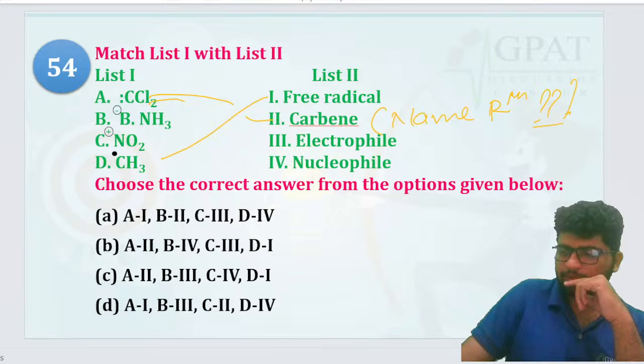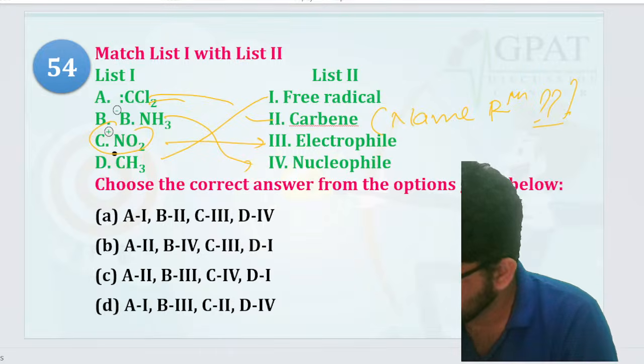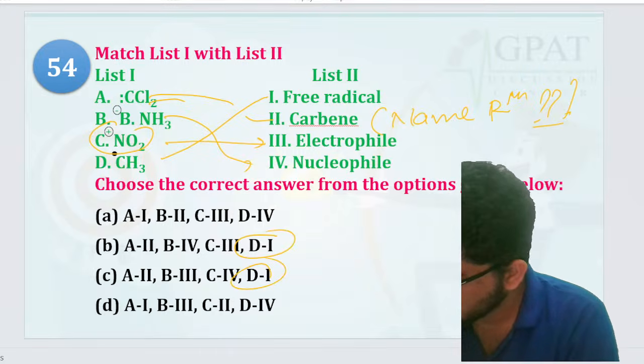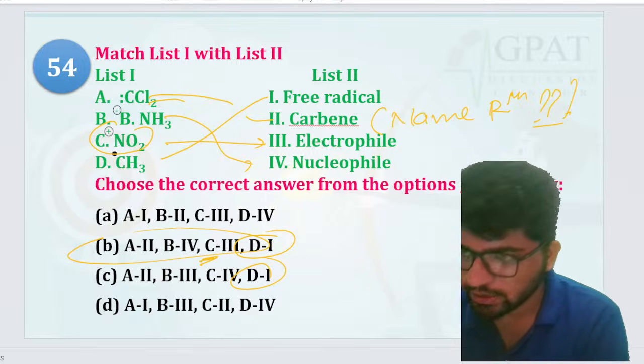Electrophile: the one that has positive charge is going to be the electrophile. Negative is going to be the nucleophile, right? So that is going to be what? D goes to 1. D goes to 1. Then C goes to 3. C goes to 3. That is going to be your correct answer. B is going to be your correct answer.